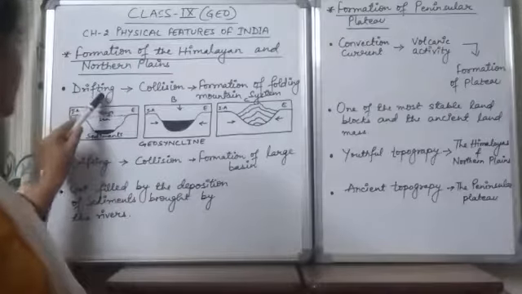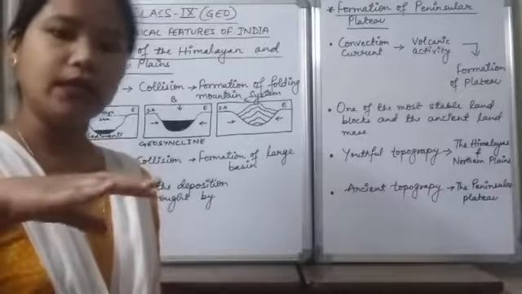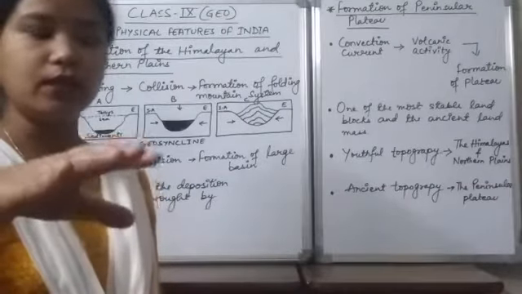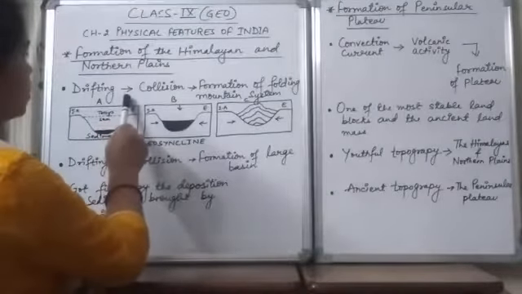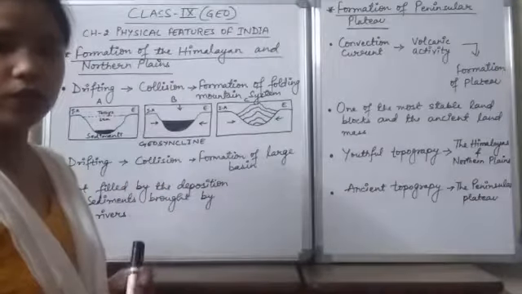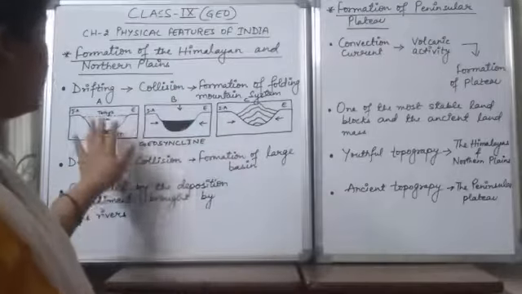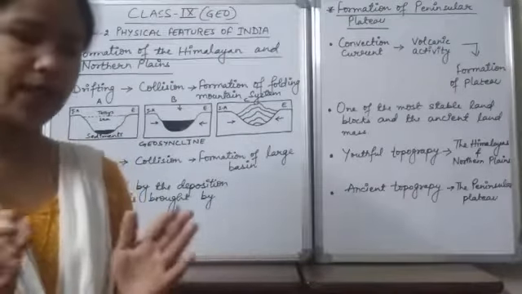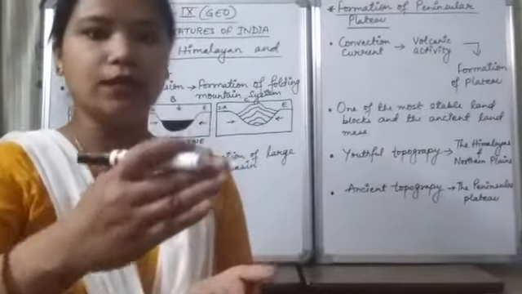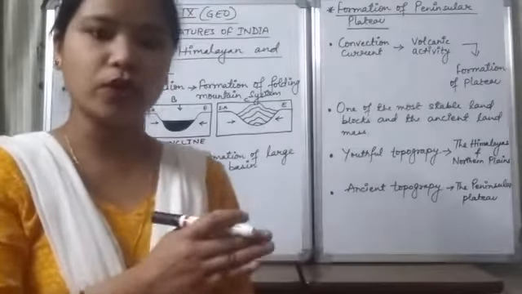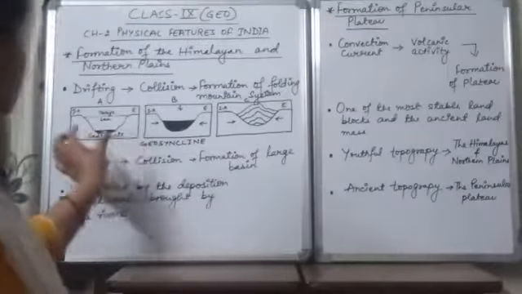Now you all know that because of the convection current, the Indo-Australian plate started drifting towards the north. When it started drifting towards the north, it collided with the Eurasian plate. When it collided, there was a geosyncline in between. As I have told you, in between the Indo-Australian plate and the Eurasian plate, there was a sea, the Tethys Sea. So there was a geosyncline.